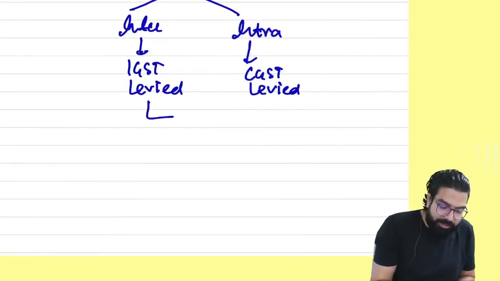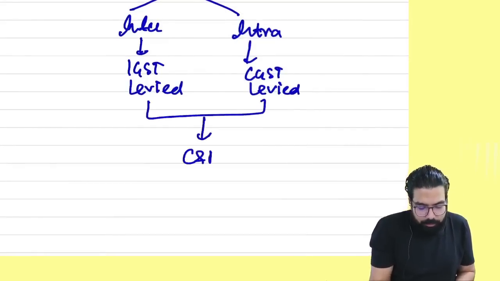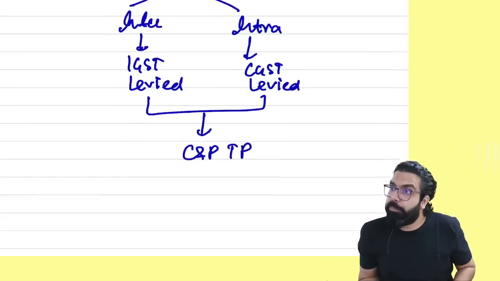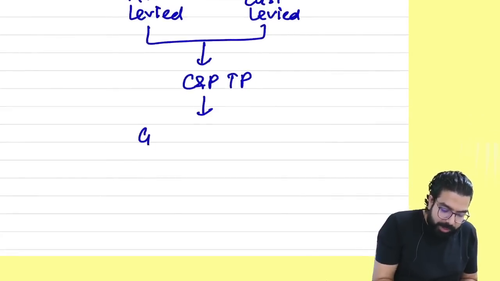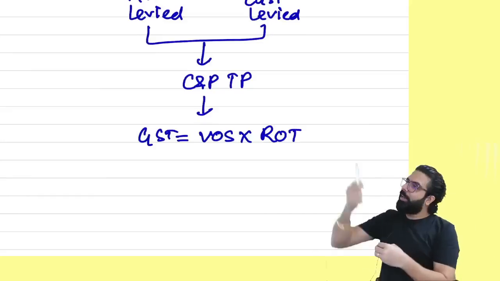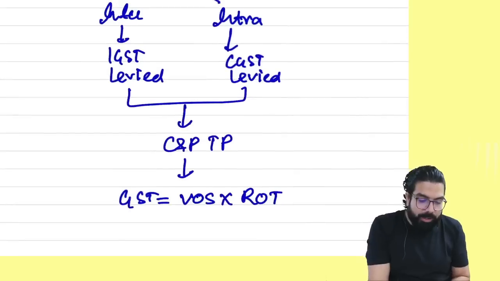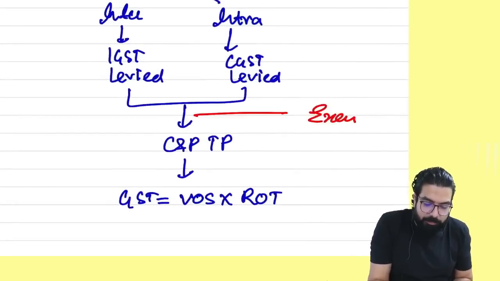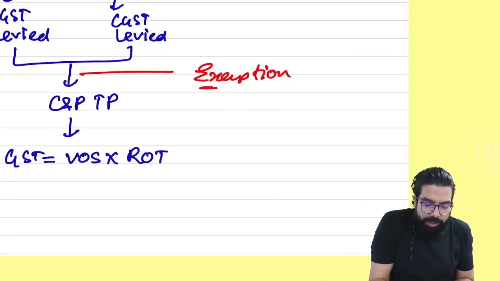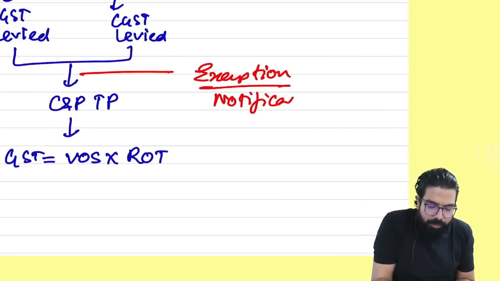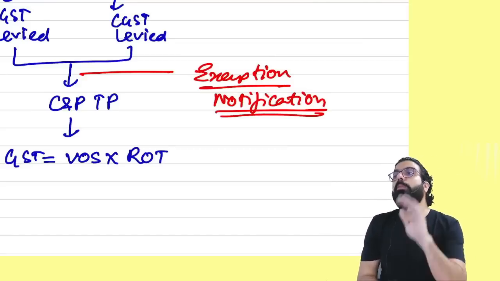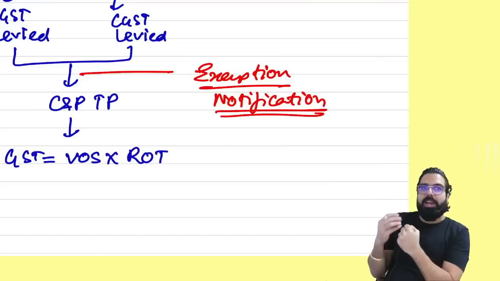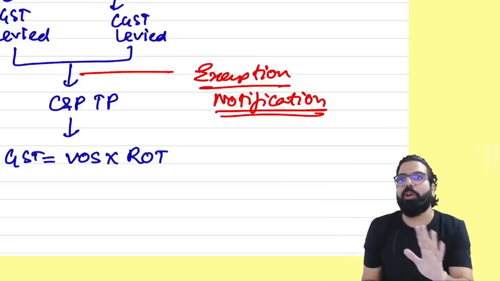Now, sir, once GST gets levied, GST has to be collected and paid by a taxable person. How will he collect? How will he pay? Now listen, you have to calculate GST is equal to value of supply into rate of tax, and you have to collect and you have to pay. But in between comes one part which is known as exemption, where government can go ahead and issue notification. Government can issue what, everyone? Notification and grant an exemption. Are we clear? And if government issues a notification, then you don't have to collect GST and pay GST to the government, not required. Are we clear?